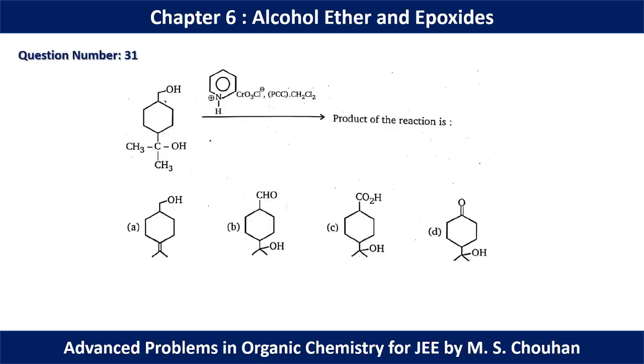In question number 31 we have a weak oxidizing agent present here, PCC. So it can oxidize 1 degree alcohol to aldehyde only. This alcohol cannot be oxidized because there is no hydrogen present here. So this 1 degree alcohol will be oxidized to aldehyde. So for question number 31, option B will be the correct option.